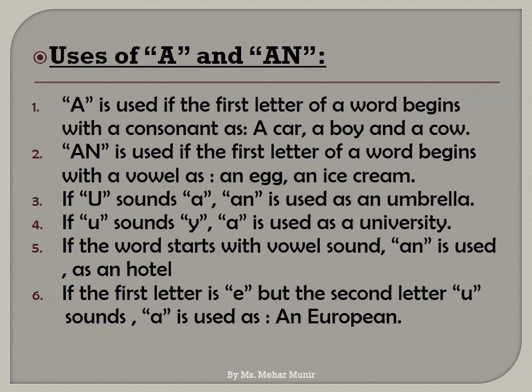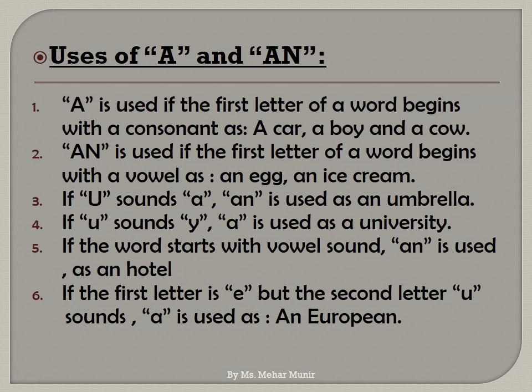Rule number 5. If the word starts with a vowel sound, an is used, as in an hotel. An hotel. Because I spoke it like otel. An hotel. So I used an.